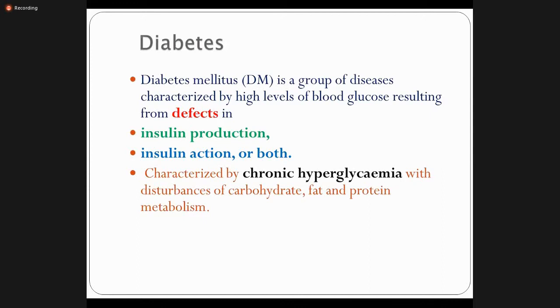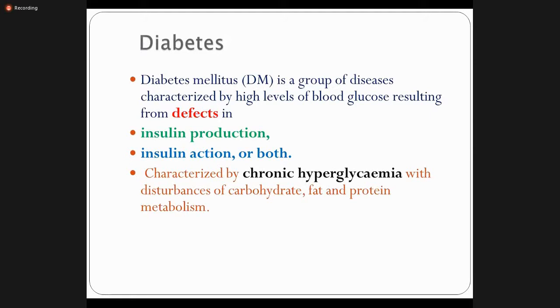So decreased production or absolute lacking of insulin production. And the second point that we have already discussed is insulin resistance, where insulin binds with receptors but does not act efficiently or properly, because insulin first binds with insulin receptors, then there is internalization of excessive glucose molecules from outside to inside, right?